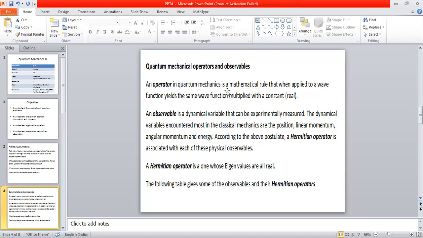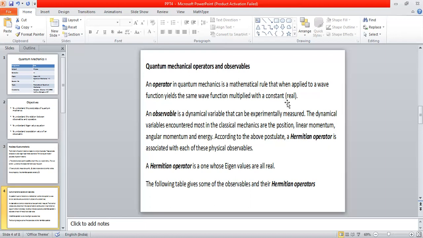So an operator in quantum mechanics is a mathematical rule that when applied to a wave function yields the same wave function multiplied with a constant, and that constant or set of constants are called eigenvalue or eigenvalues. These eigenvalues are always real, because here we are discussing only Hermitian operators in quantum mechanics, because all other operators have complex numbers as their eigenvalues. Such complex numbers as eigenvalues are not allowed in quantum mechanics. Only real values are allowed here.